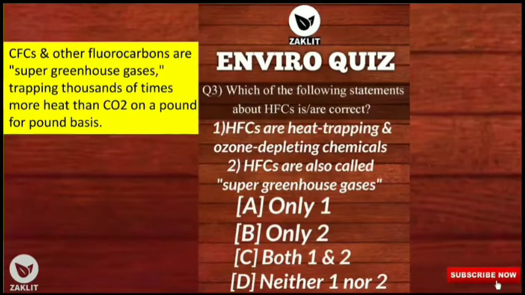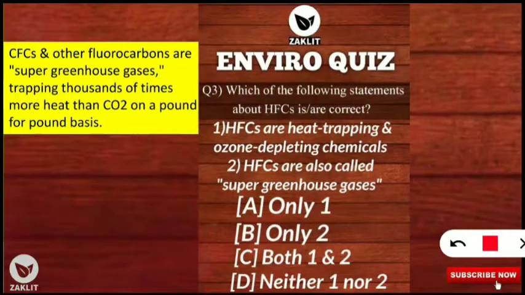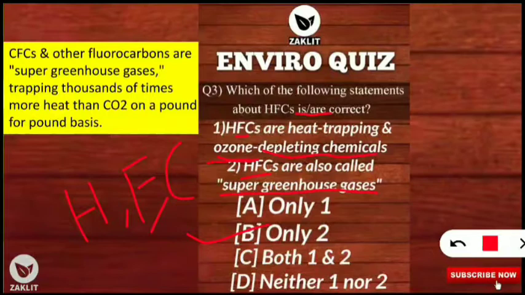Third question was, which of the following statements about HFCs are correct? HFCs means hydrofluorocarbon. Here hydrogen will be there, fluorine will be there, and also carbon will be there. The first statement was, HFCs are heat trapping and ozone depleting chemicals. Second statement was, HFCs are also called super greenhouse gases. Among the 2 statements, only statement 2 is correct because HFCs are not ozone depleting chemicals. They do not have chlorine, so they are not ozone depleting, but yes, they are called super greenhouse gases.